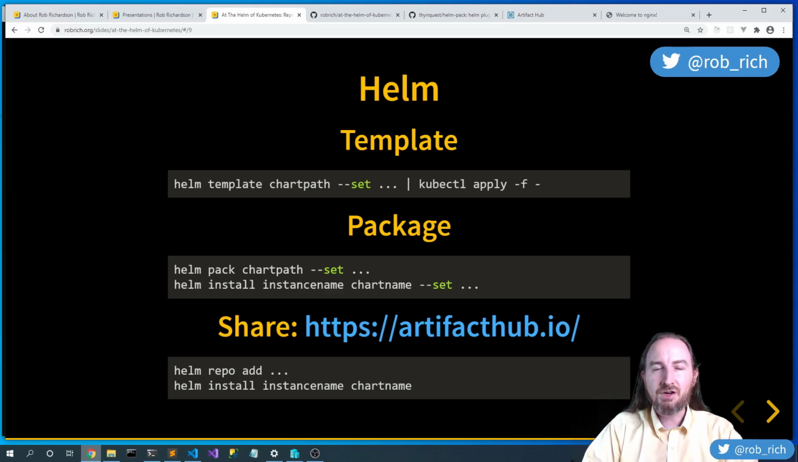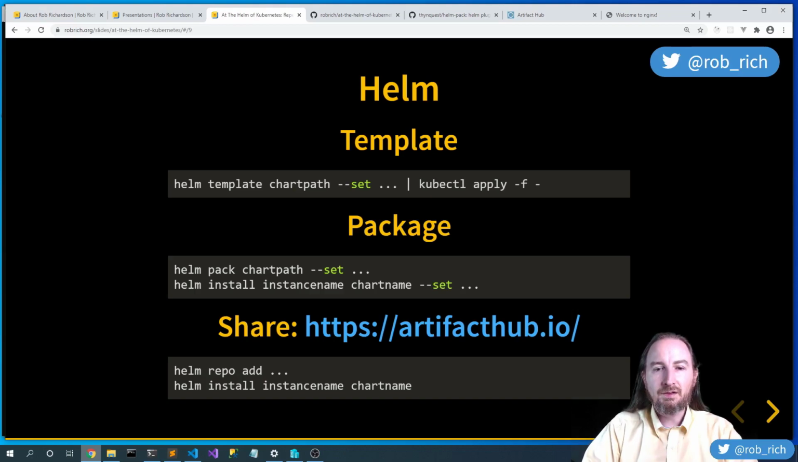If we'd like to share this more publicly, we can create a package. With helm package, we pass in our chart path again, and set whatever overrides we want into our values.yaml. helm install with that package name will get it into Kubernetes, and that's a great way to get that package deployed into all the places. We could publish this to a public registry like Artifacthub or to a private registry as well.